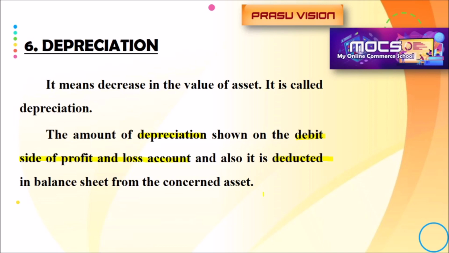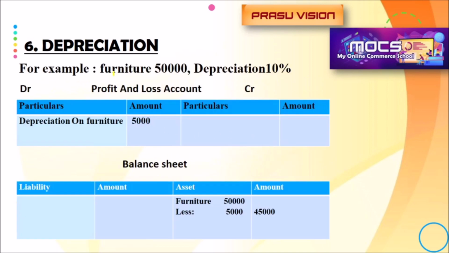Depreciation indicates the decline in the value of an asset that will be shown in the balance sheet as a deduction from that concerned asset. We will deduct that amount of loss of depreciation from the particular asset. Just look at this example. Furniture value given in the trial balance is 50,000. They are charging depreciation of 10%. They are expecting 10% depreciation every year.